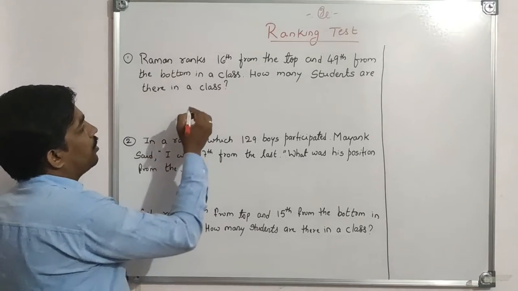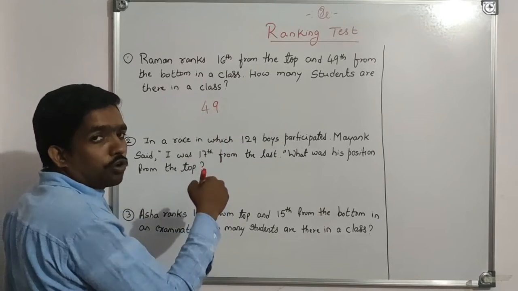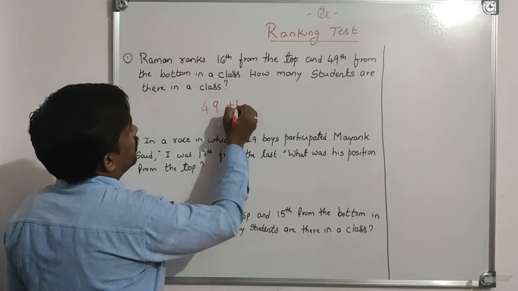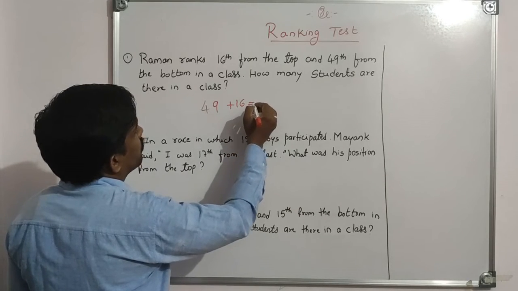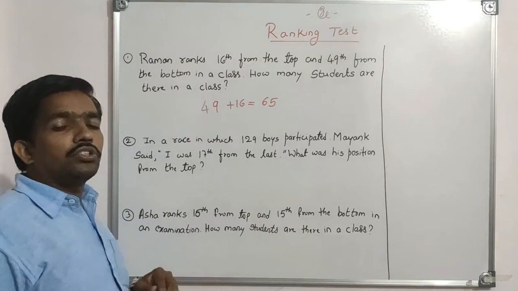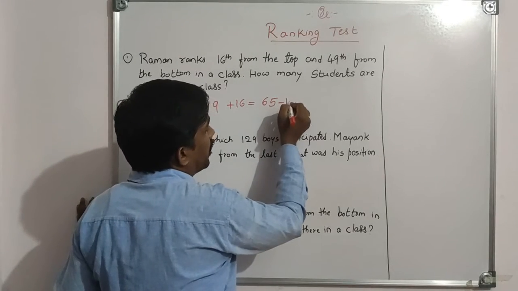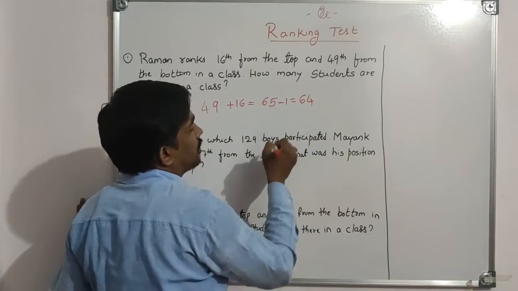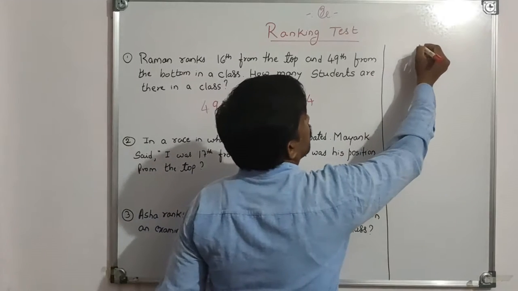So always what we do, 49 from the bottom plus 16. What is our answer now? It is 65. But 65 is not our final answer because we have to subtract 1 here to get our final answer. So why we have to subtract here? See here.